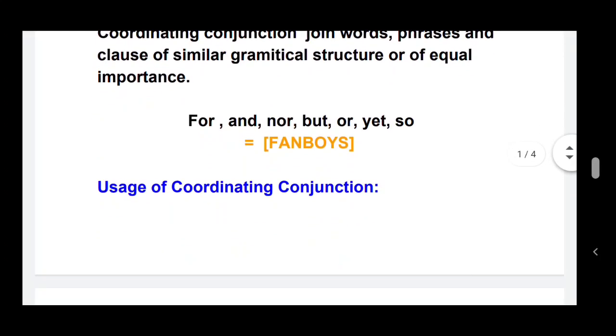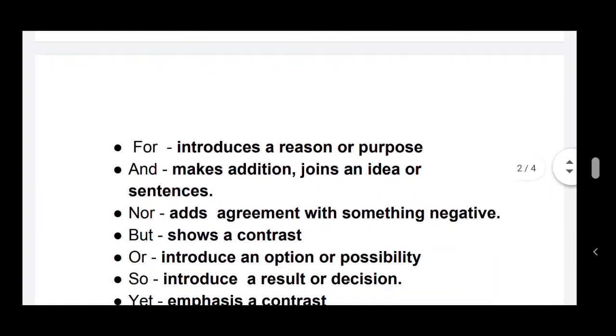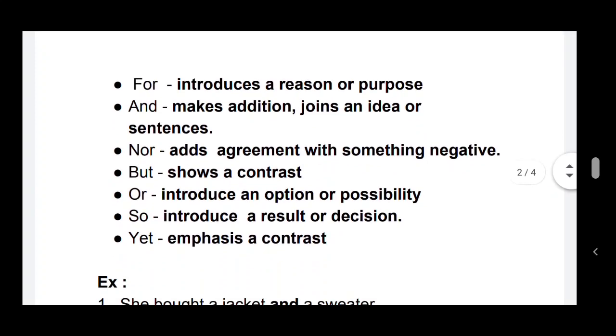Next, usage of coordinating conjunctions. For introduces a reason or purpose. And makes an addition or joins ideas or sentences. Nor adds agreement with something negative. But shows a contrast.